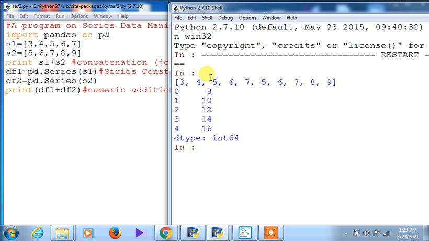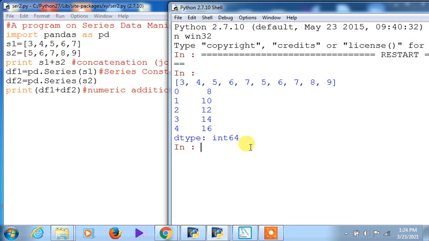You see out here 3, 4, 5, 6, 7 and 5, 6, 7, 8, 9 simply has been joined and displayed. Whereas this second one, when I have written print df1 plus df2, then what happened? 3 plus 5, 8, 4 plus 6, 10, 5 plus 7, 12, 6 plus 8, 14, and 7 plus 9, 16. So what happened actually? Here the addition has taken place, and that is also the numeric addition.